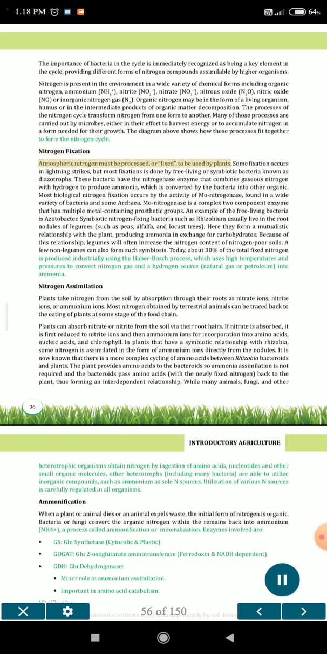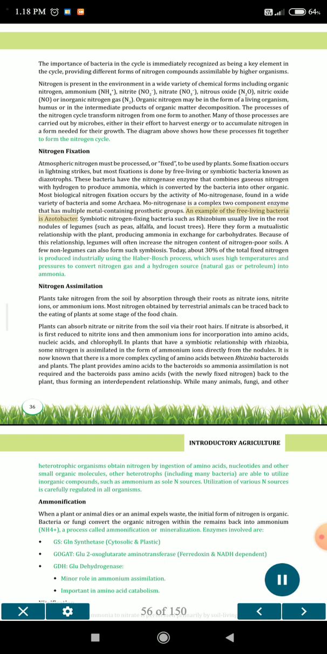Nitrogen fixation. Atmospheric nitrogen must be processed, or fixed, to be used by plants. Some fixation occurs in lightning strikes, but most fixation is done by free-living or symbiotic bacteria known as diazotrophs. These bacteria have the nitrogenase enzyme that combines gaseous nitrogen with hydrogen to produce ammonia, which is converted by the bacteria into other organic compounds. Most biological nitrogen fixation occurs by the activity of molybdenum nitrogenase, found in a wide variety of bacteria and some archaea. Molybdenum nitrogenase is a complex two-component enzyme that has multiple metal-containing prosthetic groups.